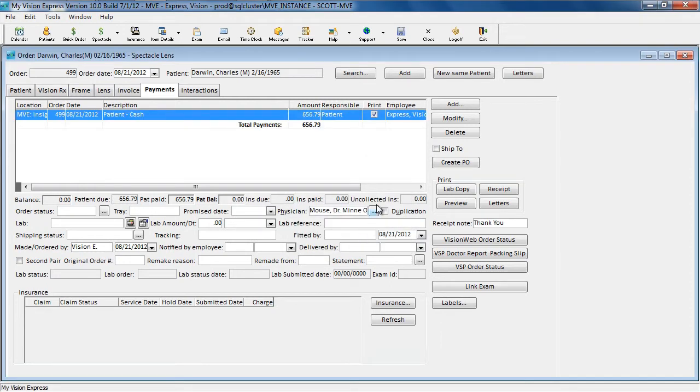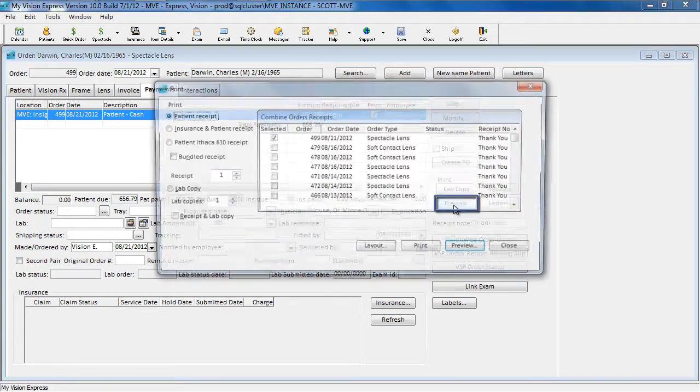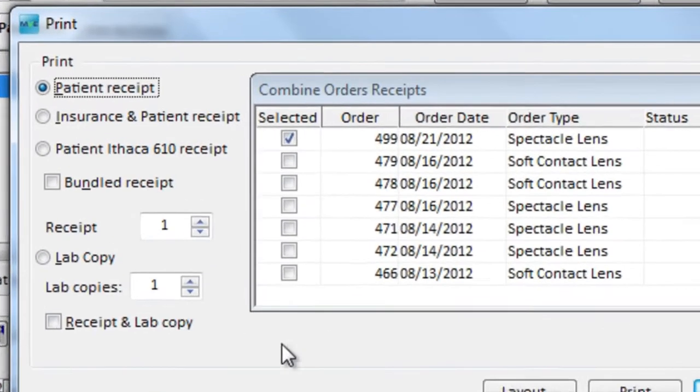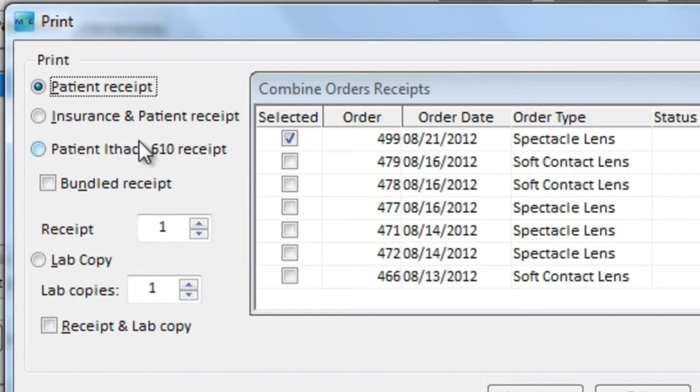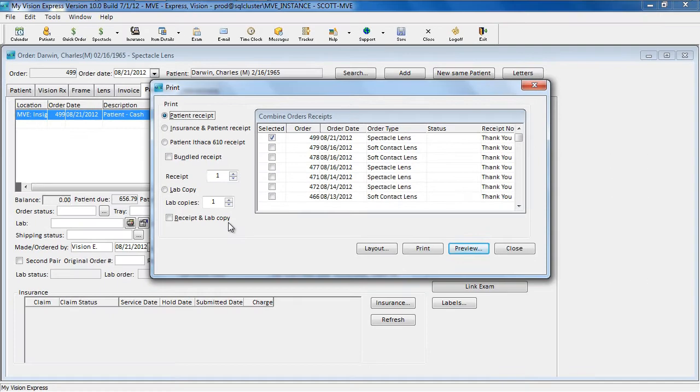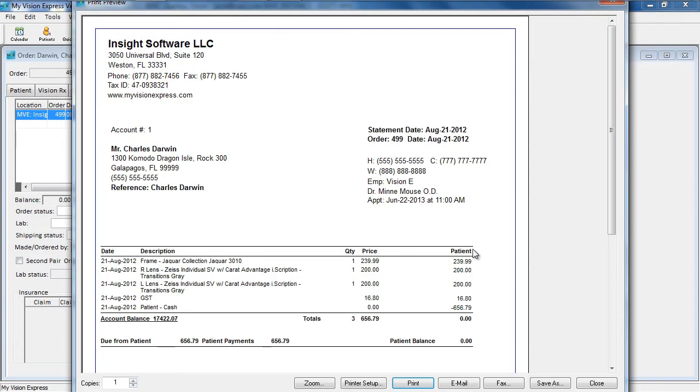Now we can provide the patient with a receipt. If you wish to print the receipt, you can click on Receipt, and that will print it directly. But if you wish to preview it first, you can click on Preview. And here you can see there's a few different receipt types that can be provided to a patient. We'll take a look at the patient receipt. The patient receipt can either be printed, emailed, faxed, or even saved for future use.